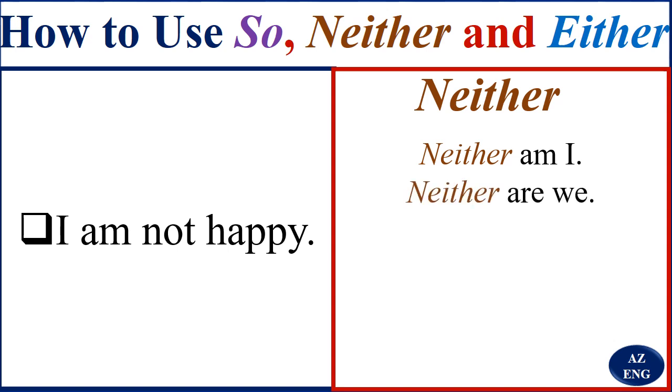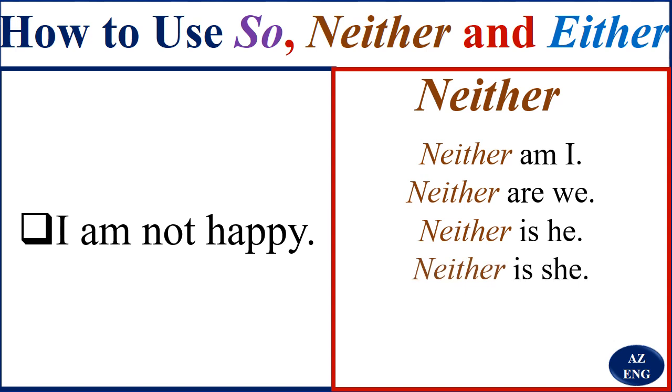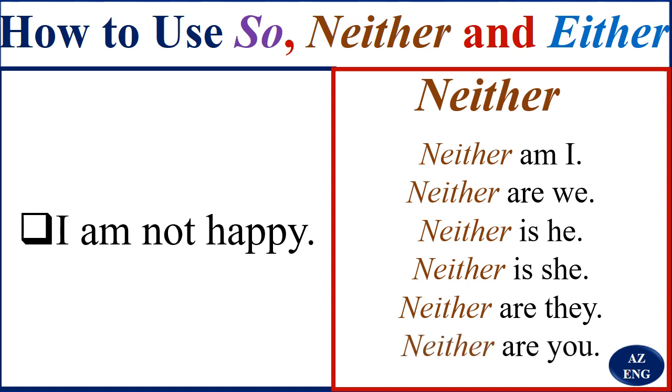Neither are we. Neither is he. Neither is she. Neither are they. Neither are you.